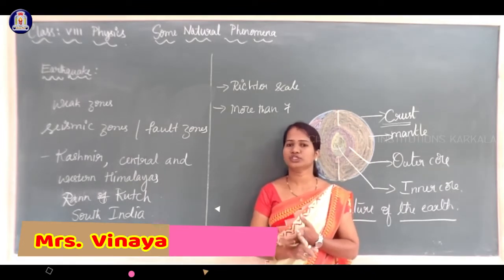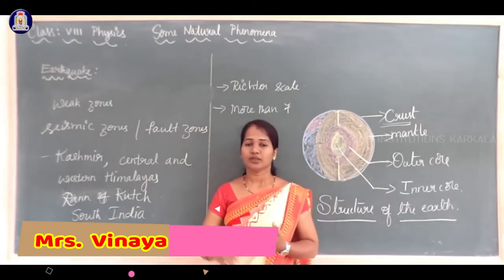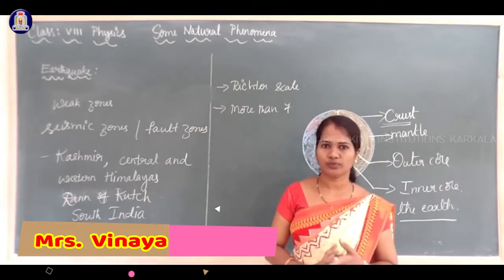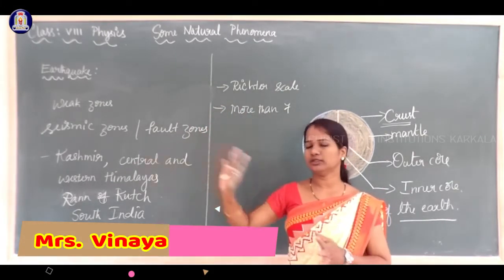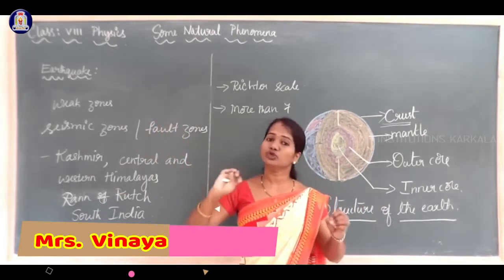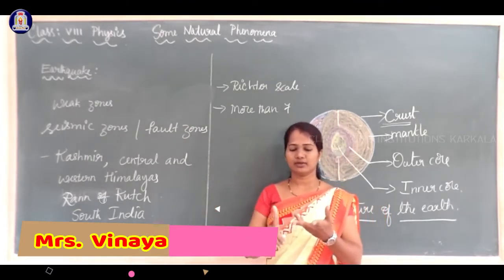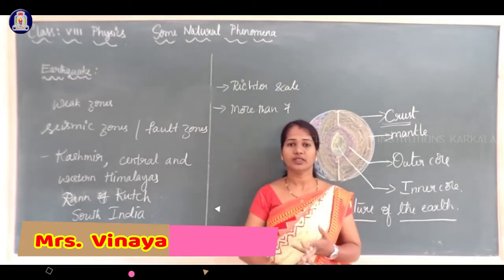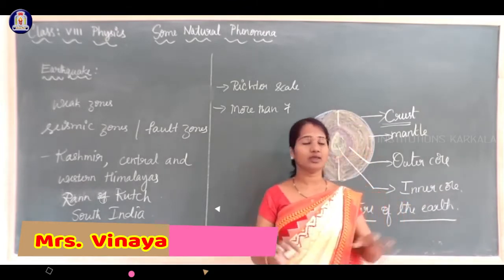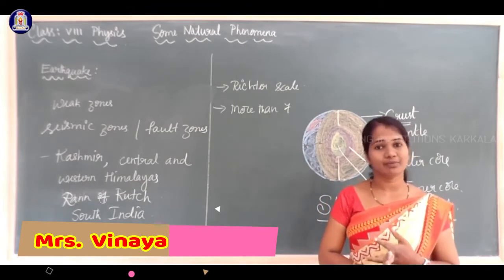The second precautionary measure: the cupboards or wardrobes we should not keep on the floor. Instead, they should be fixed on the wall, so that they do not fall during an earthquake. Also wall clocks, photo frames and heavy materials should be fixed properly on the wall, so that they do not fall during the time of earthquake.